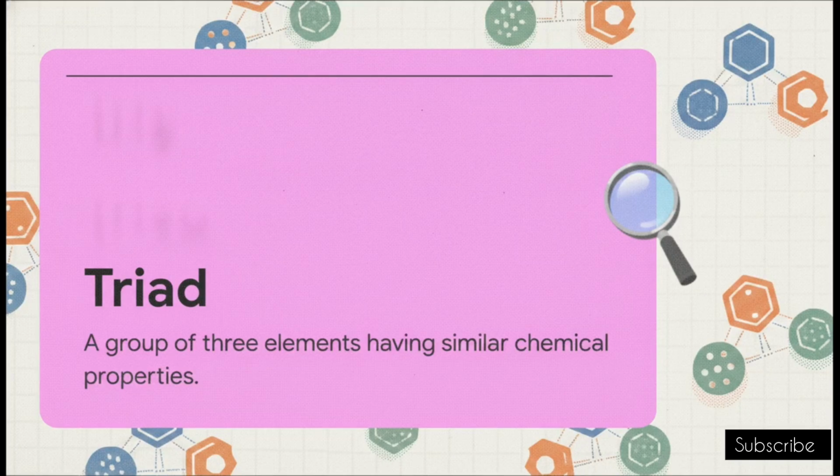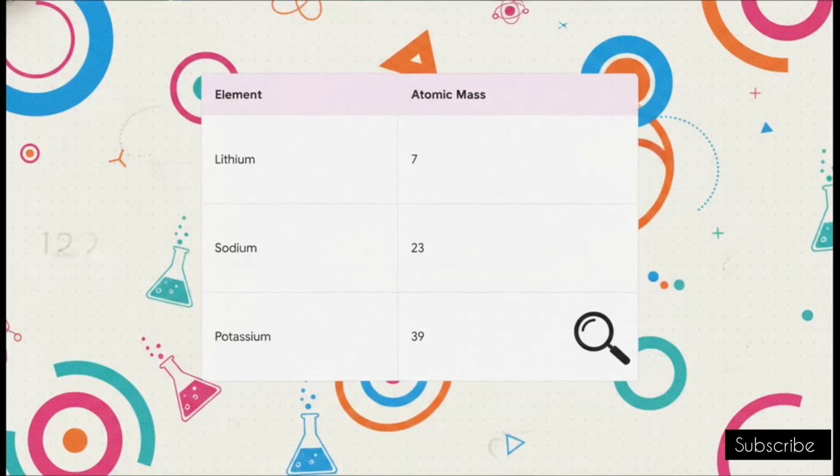Way back in 1829, there was this German scientist named Johann Wolfgang Dobereiner. He started noticing that certain elements seemed to behave almost identically, kind of like siblings. And this gives us an absolutely crucial definition for your exams. A triad is a group of 3 elements having similar chemical properties. Now, what's really fascinating here isn't just that he grouped them, but the underlying math he found. Dobereiner jotted down the atomic masses for his very first triad. We have lithium with an atomic mass of 7, sodium at 23, and potassium at 39. These elements all reacted similarly in the lab, but Dobereiner discovered a literal numerical secret hidden right inside their weights.